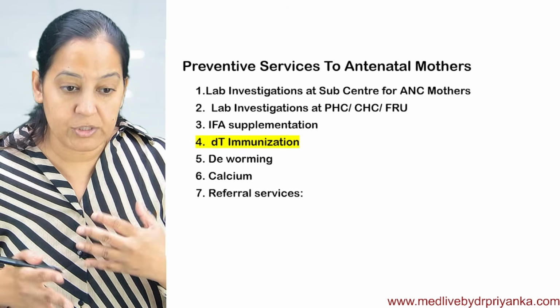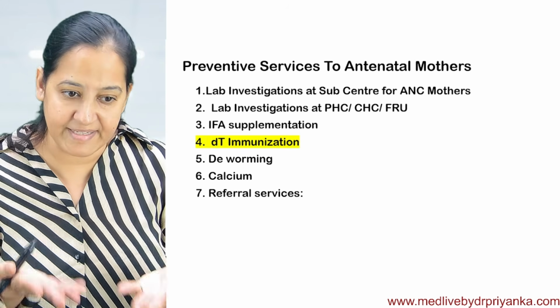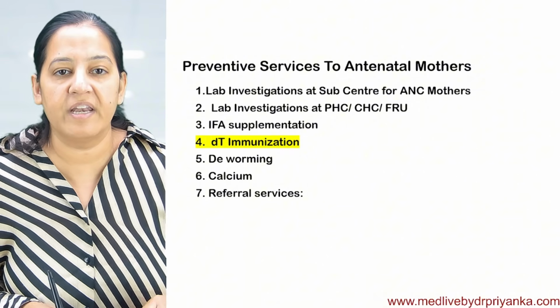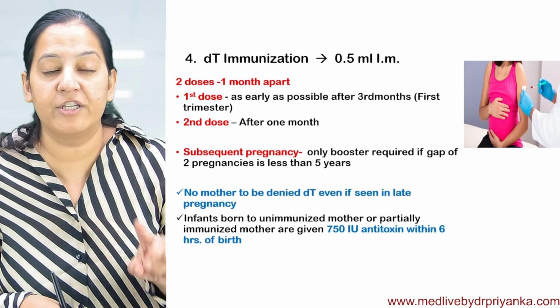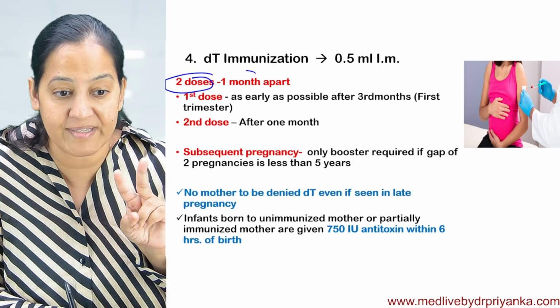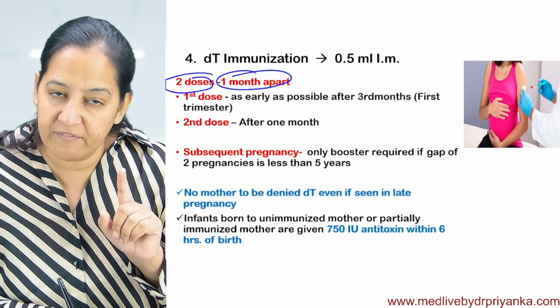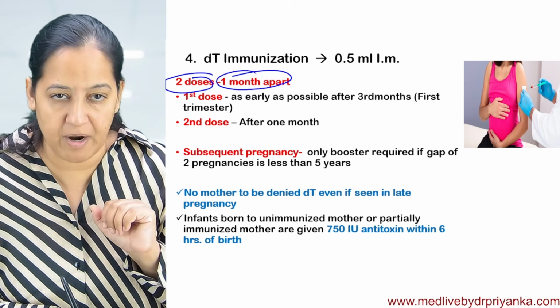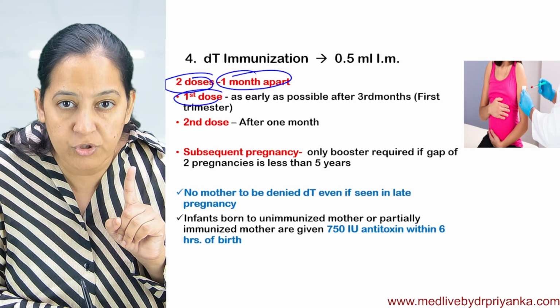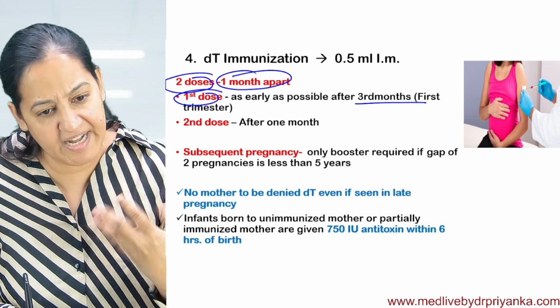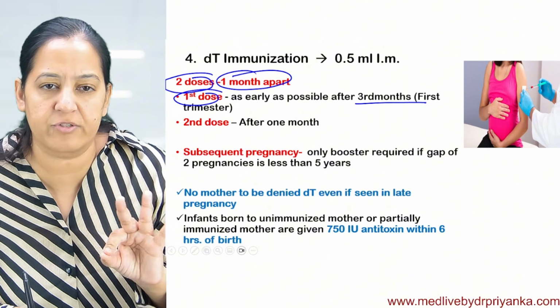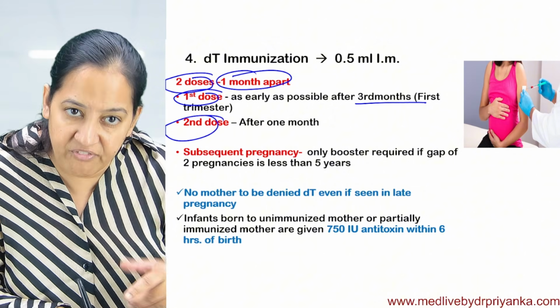So this all is done by the Govt of India for antenatal care. It is done free of cost. The next is tetanus immunization, tetanus vaccine. All the pregnant ladies should get 2 doses of tetanus vaccine 1 month apart. The 2 doses are given 4 weeks apart. The first dose should be given after the first trimester, anytime. As soon as the first trimester is crossed, give the first dose. And the second dose 1 month after that.